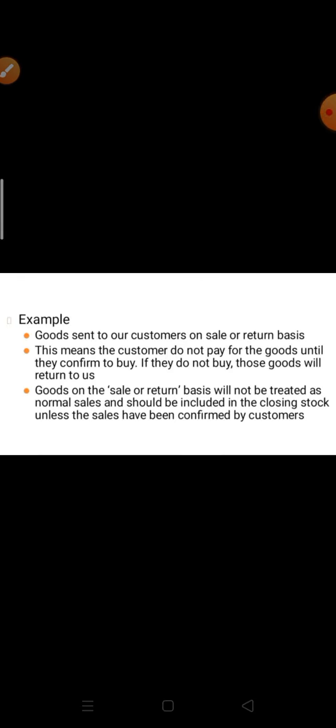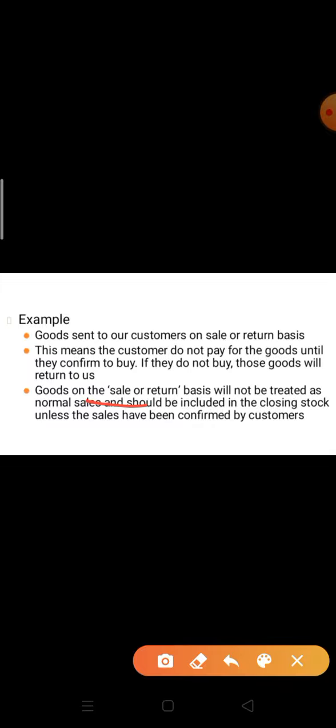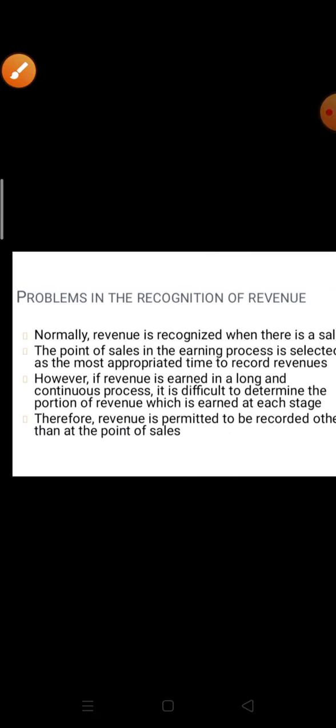This means the customer doesn't pay for the goods until they confirm to buy. And if they don't buy, those goods will return to us. Goods on sale or return basis will not be treated as normal sales and should be included in the closing stock unless the sales have been confirmed by the customers.